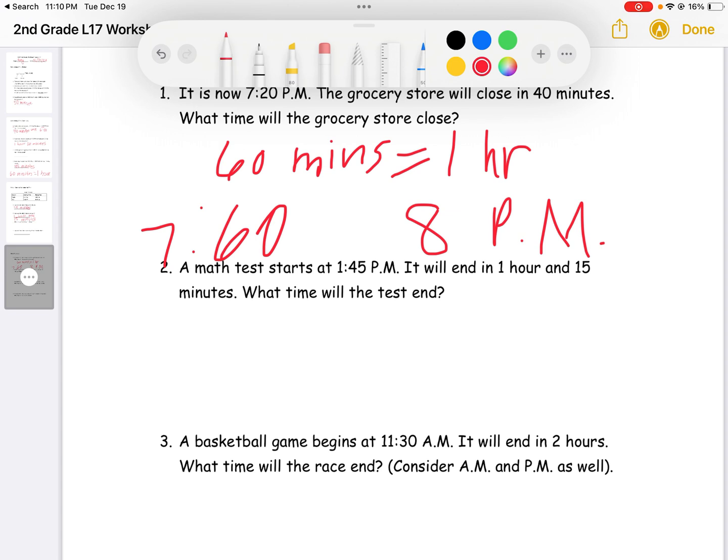Question number 2. A math test starts at 1:45 p.m. It will end in 1 hour and 15 minutes. What time will the test end? So first we will add the minutes, which is giving us 60. So we wouldn't write down 60, we would write down instead 0, 0. And 1 plus 1 plus another 1 would equal 3. So the test will end at 3 p.m. That's PM.